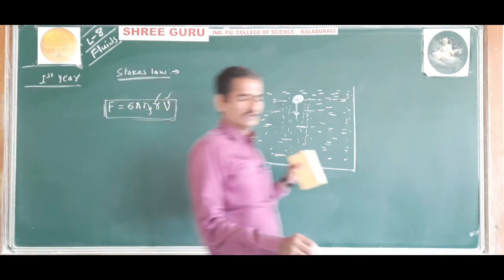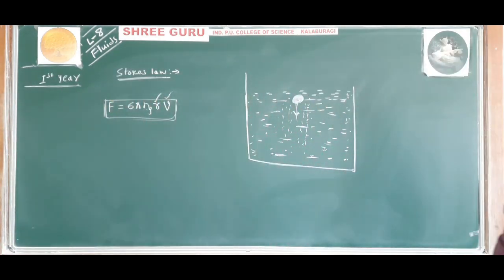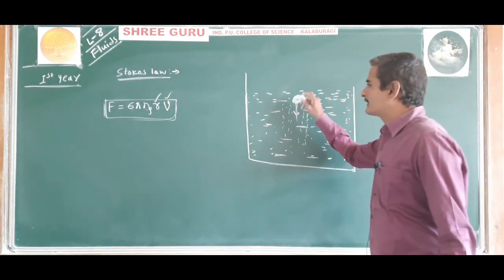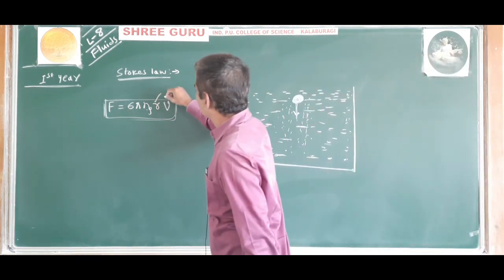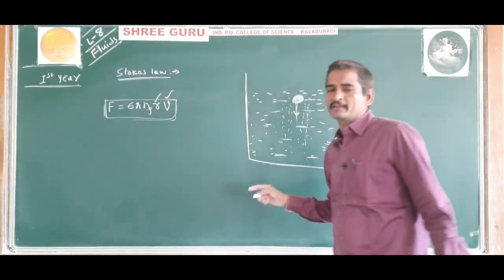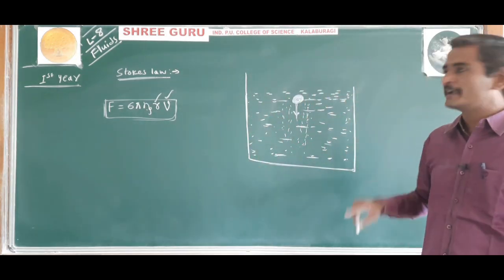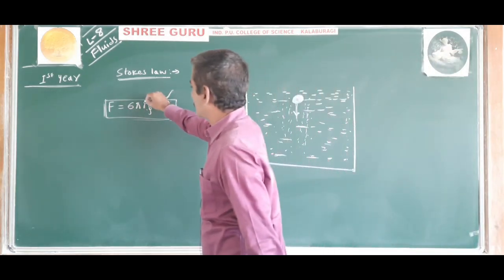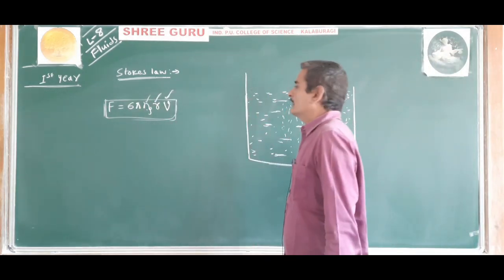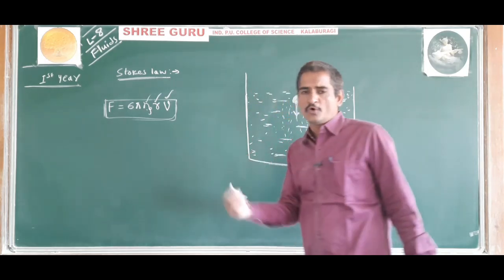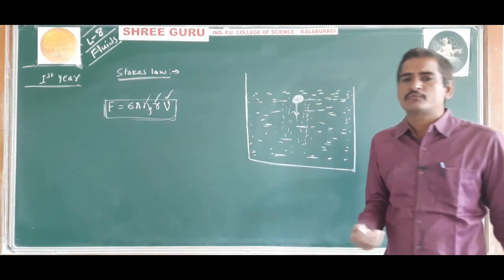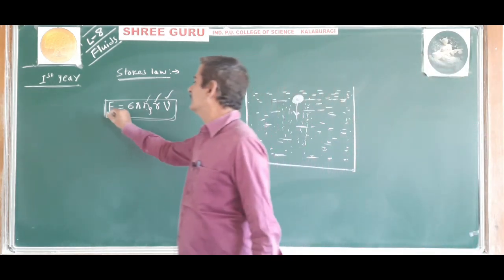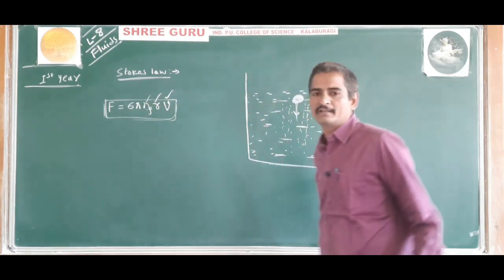Understood? So this is called Stokes law. When a sphere of radius r moves with a constant velocity v in a viscous fluid of coefficient of viscosity eta, then the viscous dragging force acting on the sphere is given by F is equal to 6 pi eta r v.